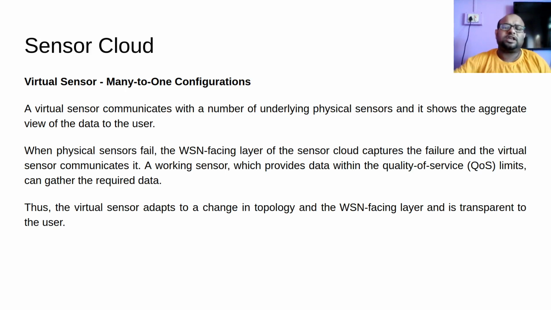I need not worry about this. I do not even see that the topology has changed or that some other thing in the WSN facing layer has changed. All these are transparent to me. Previously say some other management mechanism was used to manage this WSN, now some other management mechanism is used. Management of WSN is a component of the WSN facing layer. So this change did not bother me. This is the many to one configuration.